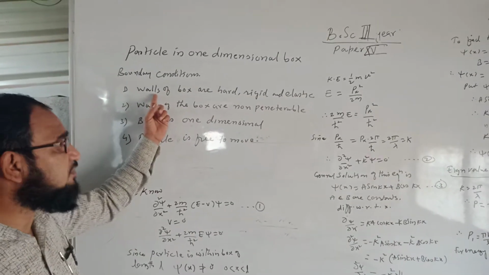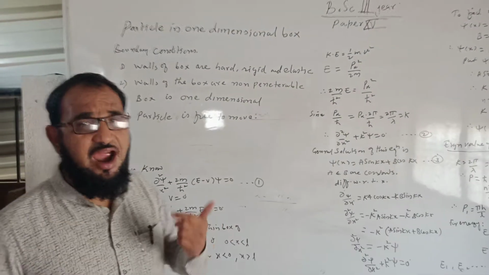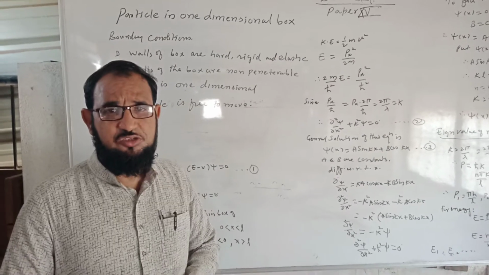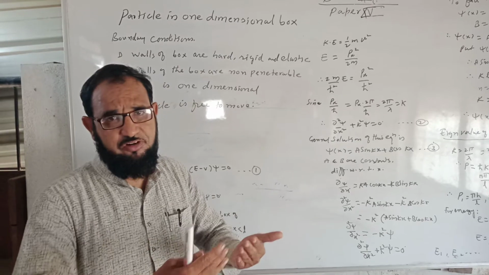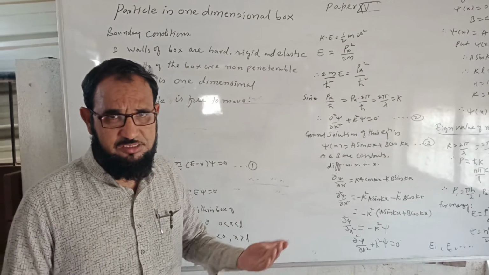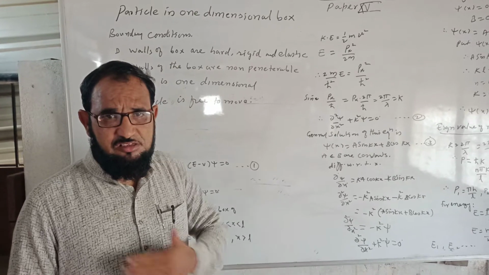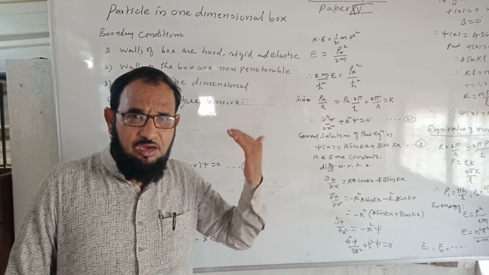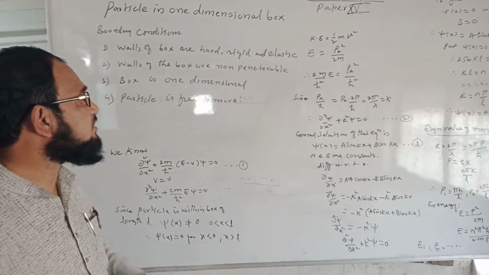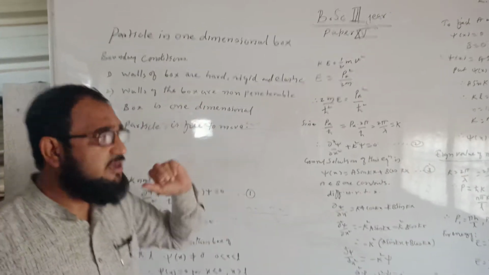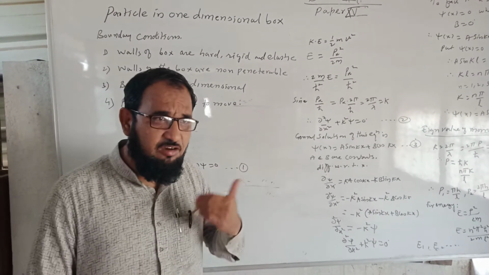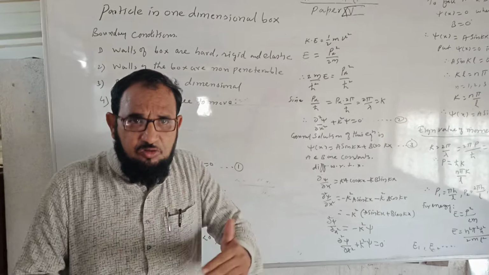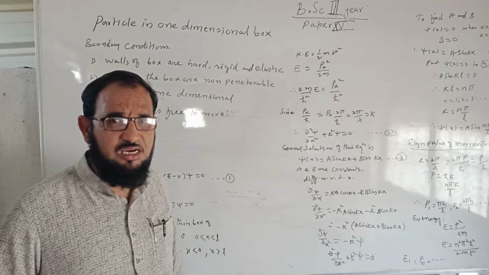The walls of the box are hard, rigid and elastic, so that the particle will rebound from the walls of the box. There is elasticity in the walls, so when the particle collides with the walls, it will come back after colliding. The second condition is that the walls of the box are non-penetrable, means the particle will be confined to remain in the box only. It will not go outside the box. This is the meaning of the second boundary condition.